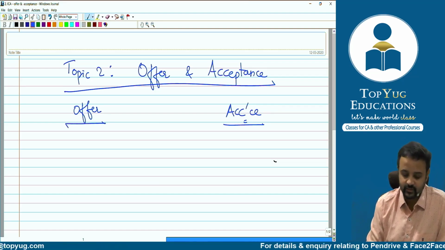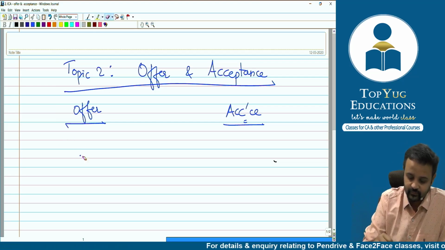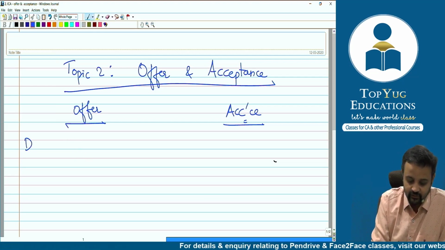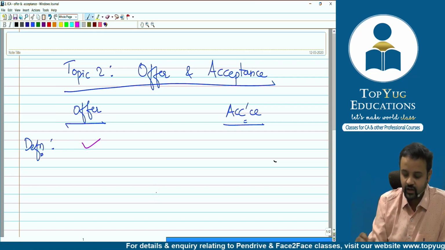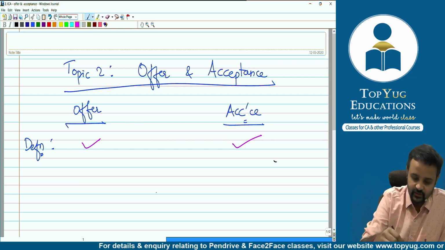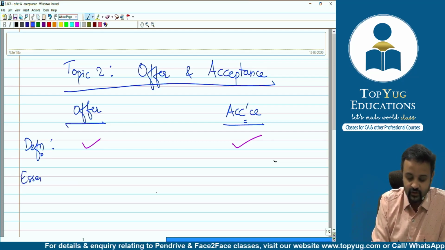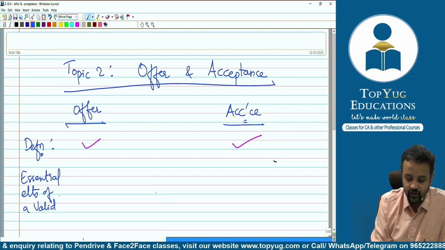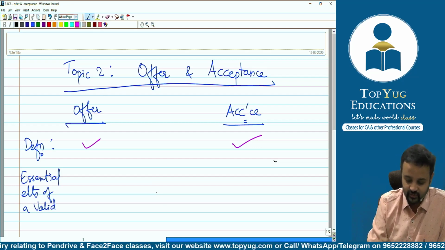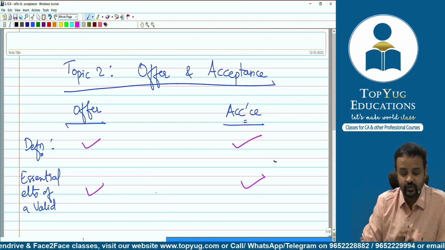Offer and acceptance. First of all, we will study the definition. We'll go through the definition of offer as well as of acceptance. Then secondly, we will also read something called essential elements of a valid offer or valid acceptance. Essential elements of what?